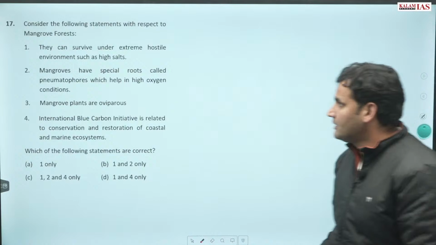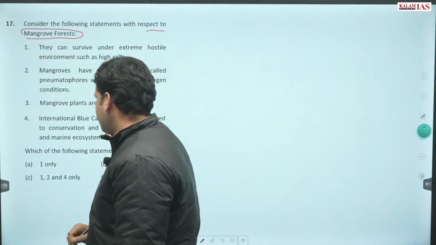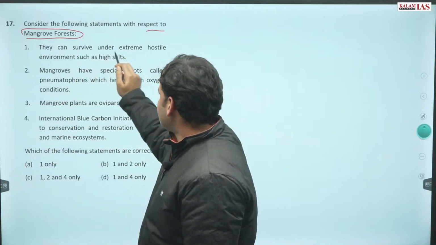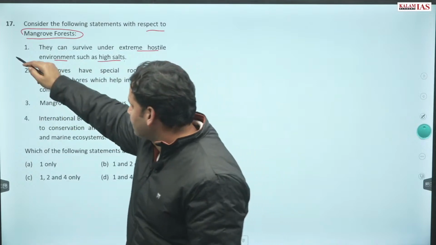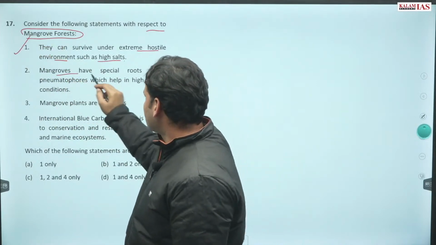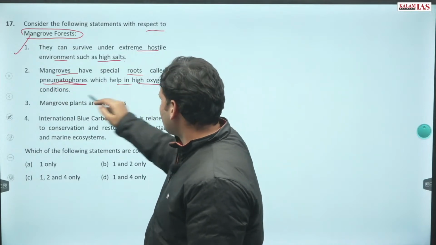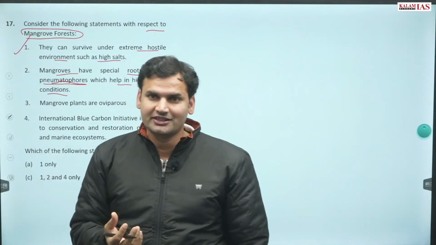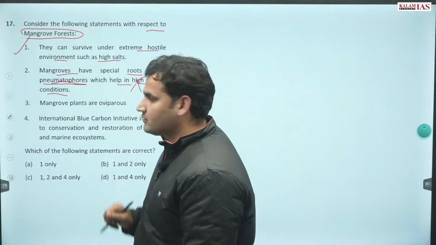Question number 17. Consider the following statements with respect to mangrove forest. Now they can survive under extreme hostile environments such as high salts. Yes, this is correct. Mangroves have special roots called pneumatophores which can help in high oxygen condition. कहाँ से high oxygen conditions है? There is deficiency of oxygen.